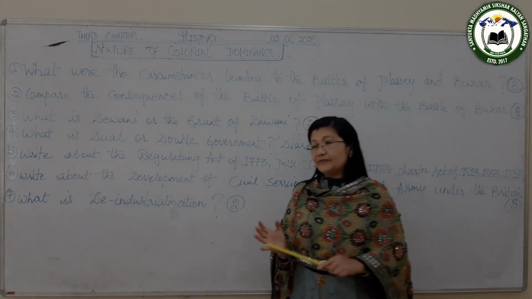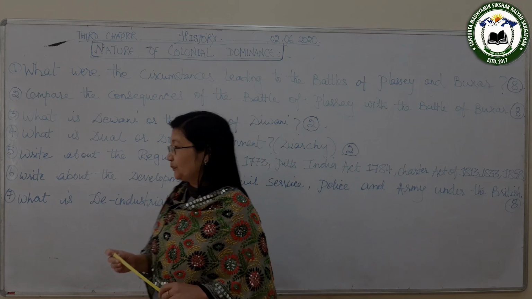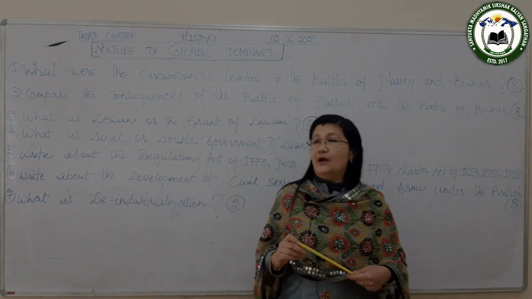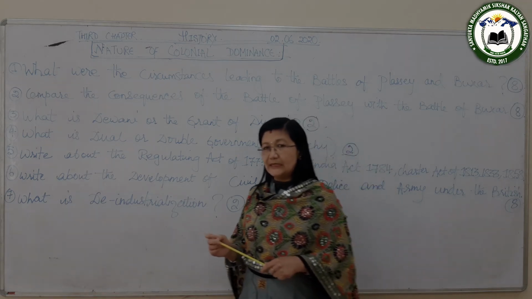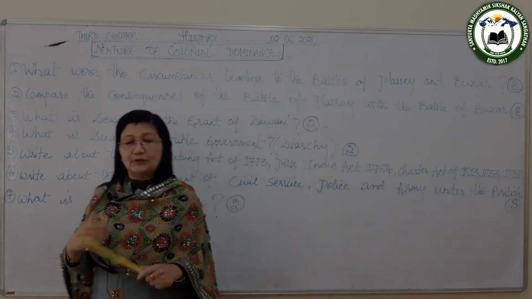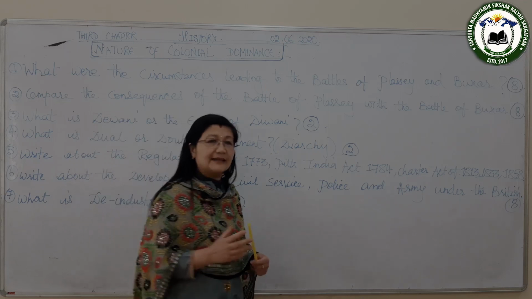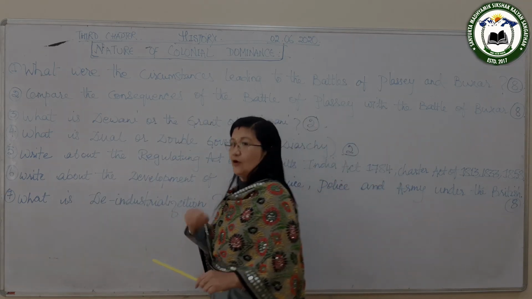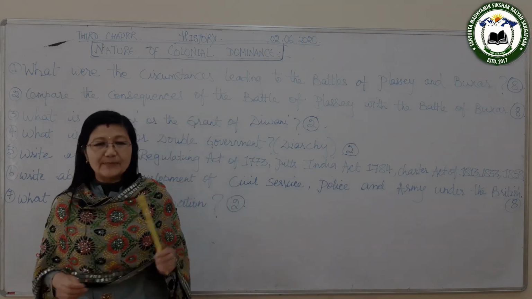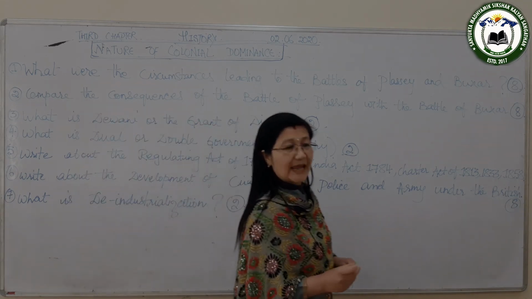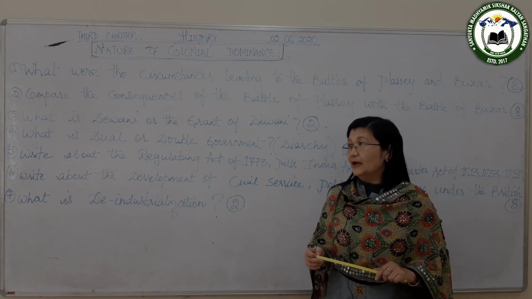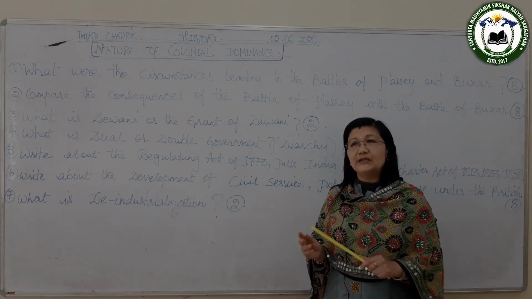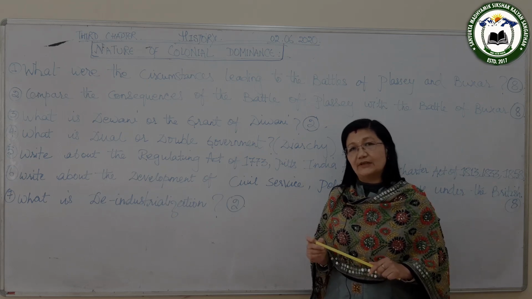Then after that is another point regarding the Battle of Plassey, that now the English were very angry with Siraj-ud-Dawla. So, the English reoccupied Calcutta by forcing Siraj-ud-Dawla to sign the Treaty of Alinagar in February 1757.